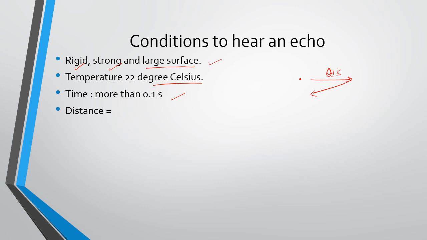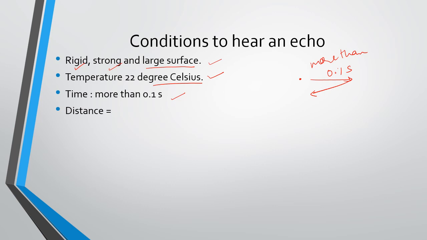So it has to be more than 0.1 second. I'll write here properly, more than 0.1 second. So you need to have a larger surface, stronger surface, and rigid. Temperature has to be 22 degrees Celsius, and time has to be more than 0.1 second.